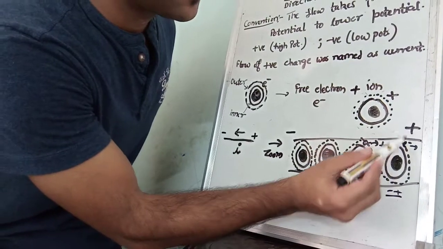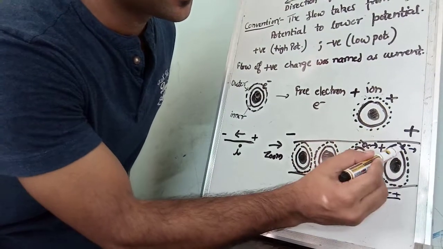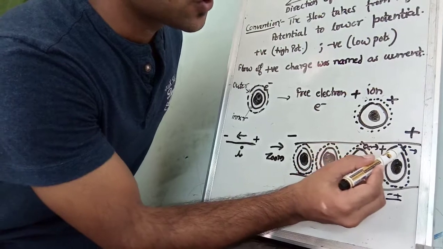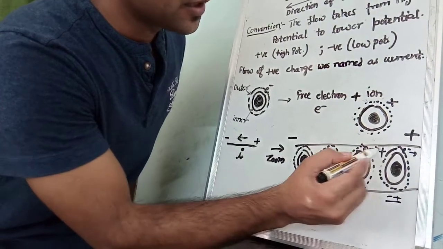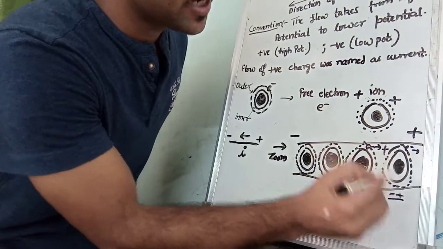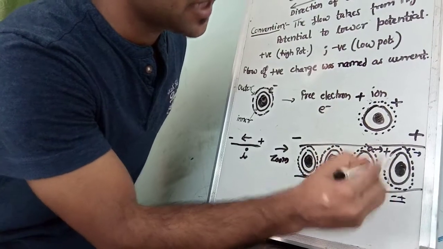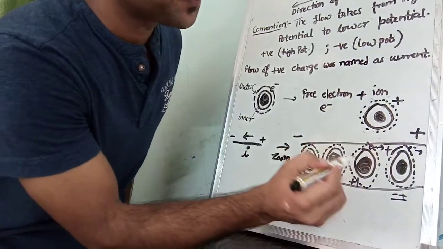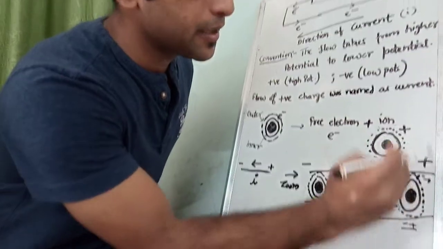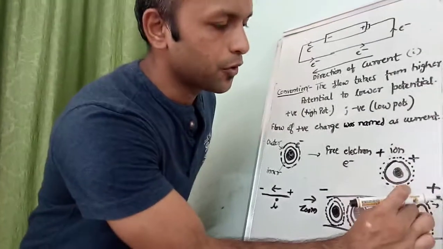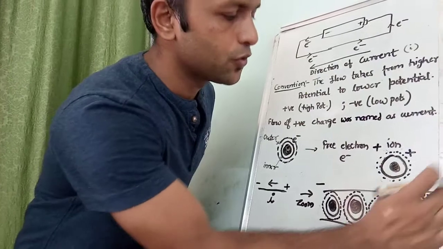So when this electron feels a positive potential here, it gets attracted towards that. So this atom loses an electron and becomes an ion which is positively charged.